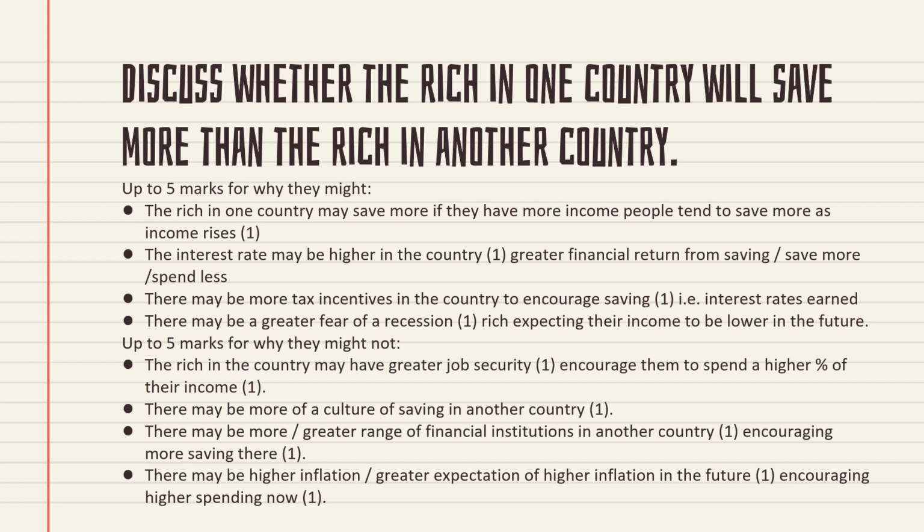But when it comes to rich and poor, you have to consider the rich and the poor separately. For a rich person in one country and a rich person in another country, the way you explain will differ, but the point will be the same. I hope you understand how to write this kind of question. You should always expect this kind of question. This is one of the predicted questions I am expecting.